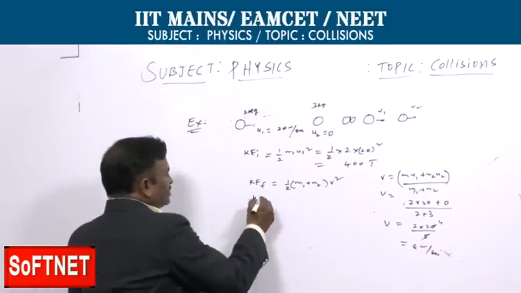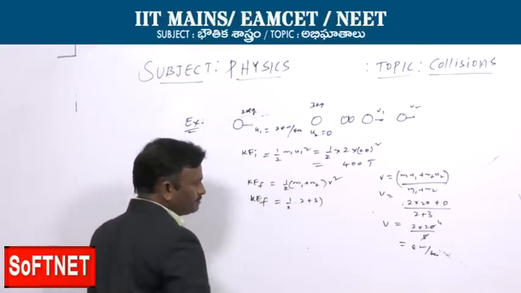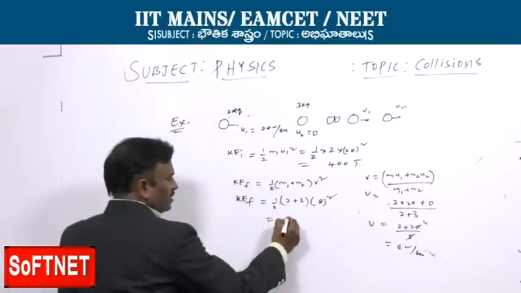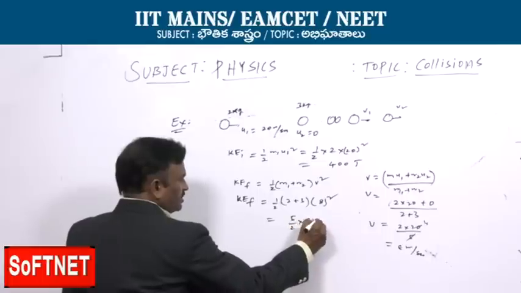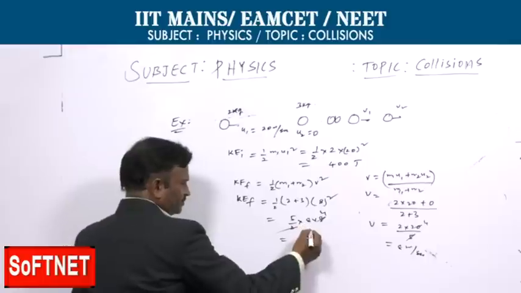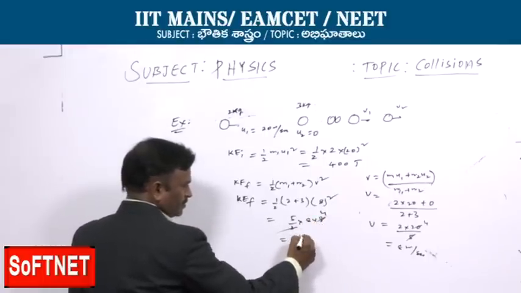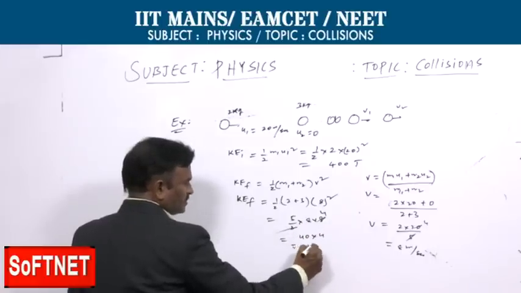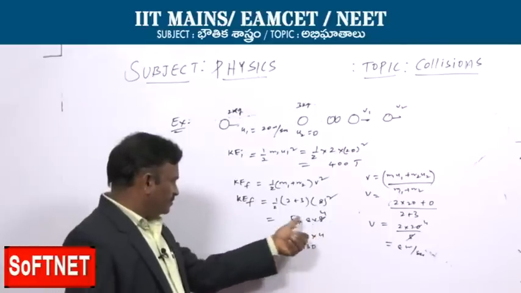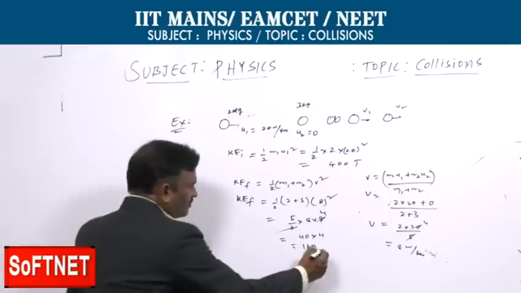Now let us substitute in the kinetic energy final, which is half of (2 plus 3) into v square. What is v? Here it is 8. So, 5 by 2 into 8 into 8. The final value is 40 into 4, 160. So, 5 eights are 40, 40 into 4 is 160 joules of energy.